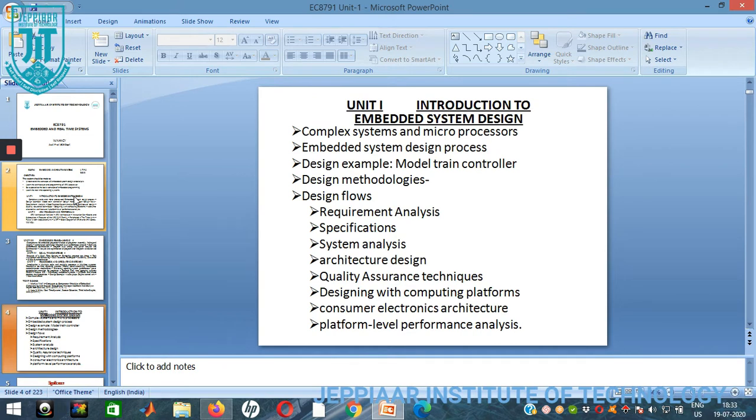It covers the topics we are going to discuss: complex systems and microprocessor, embedded system design process, design example, model train controller, design methodologies. Under design flow, we are going to see requirement analysis, specification, system analysis, architecture design, quality assurance techniques, designing with computing platforms, consumer electronics architecture, and platform level performance analysis.